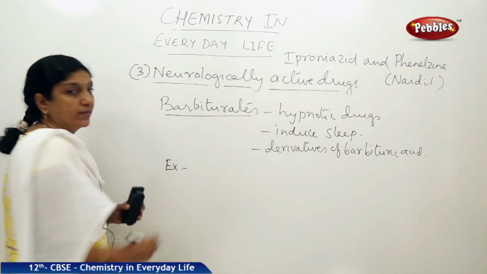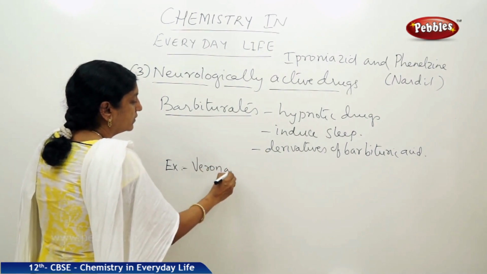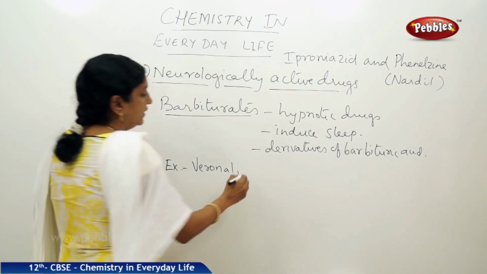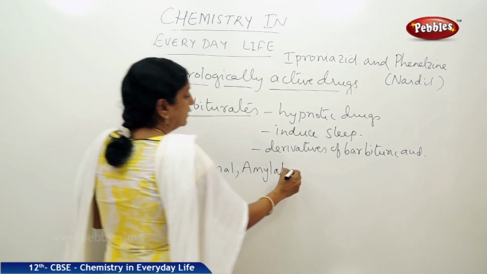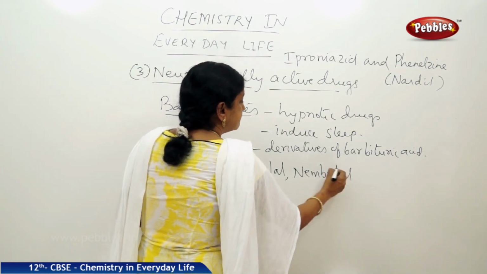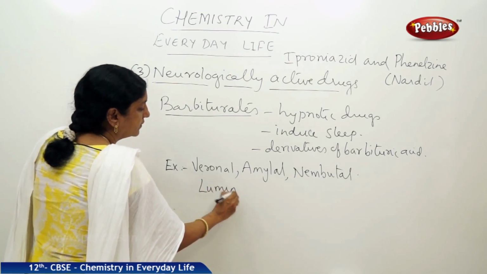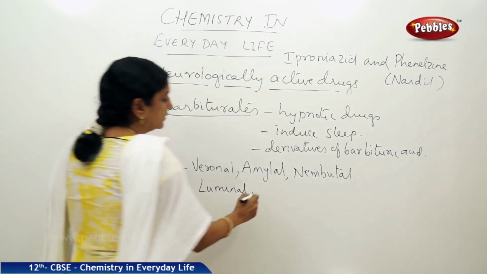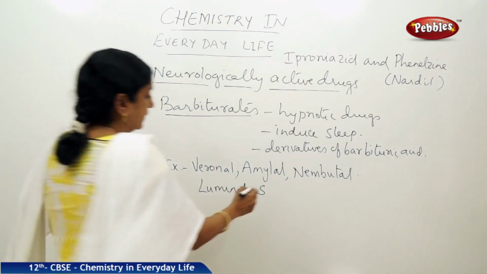Let us name a few barbiturates. You have Veronal, then Amytal, Nembutal, Luminal and Seconal.